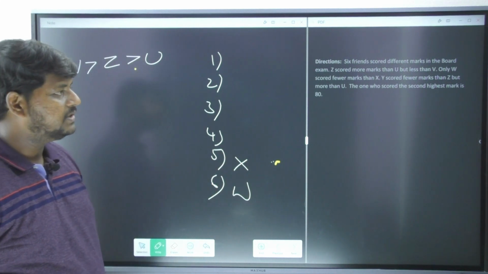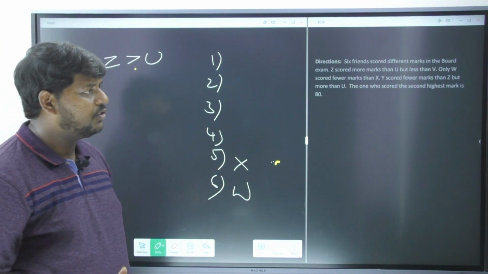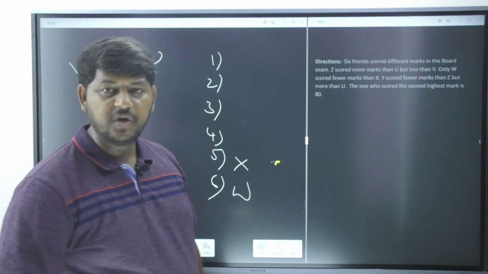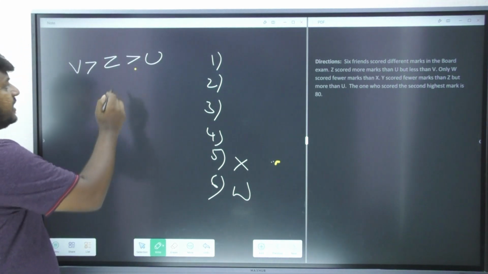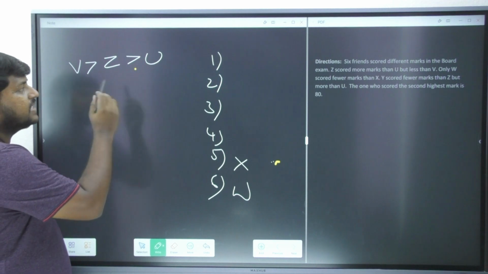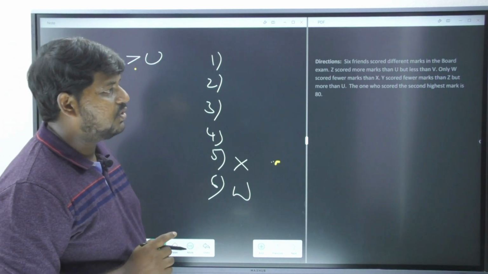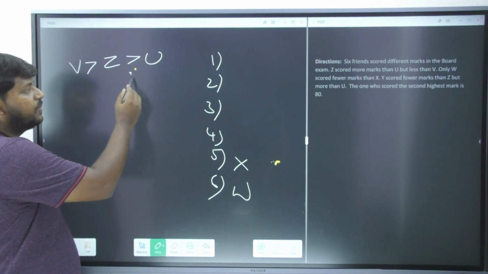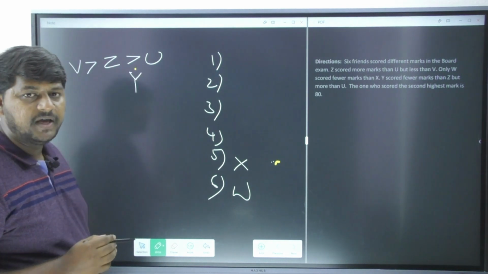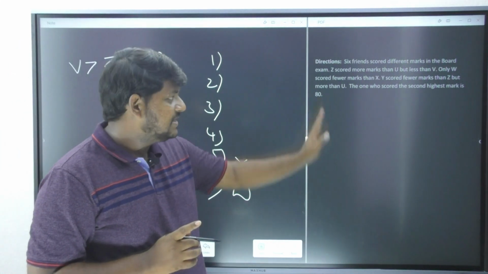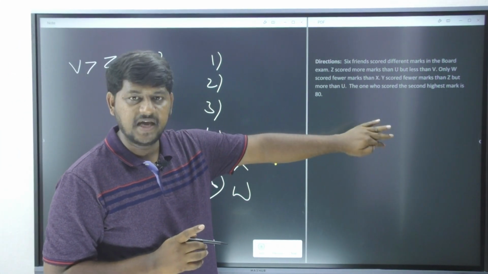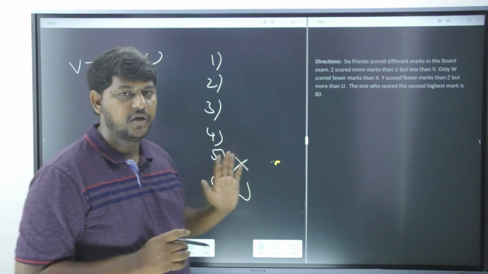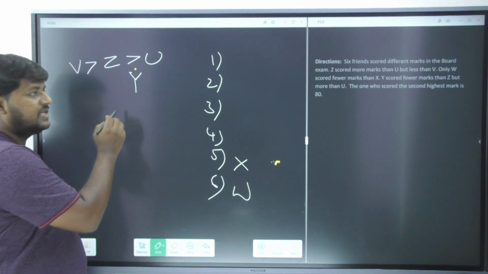Now let's move forward. Y scored fewer marks than Z but more than you. It is clearly mentioning that Y scored fewer marks than Z, then I have to place Y over here. You know why? Clearly it is mentioning Y scored less marks than Z but more than you. So this is the way I am going to represent it.